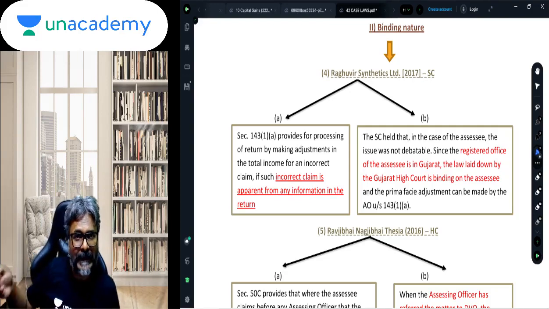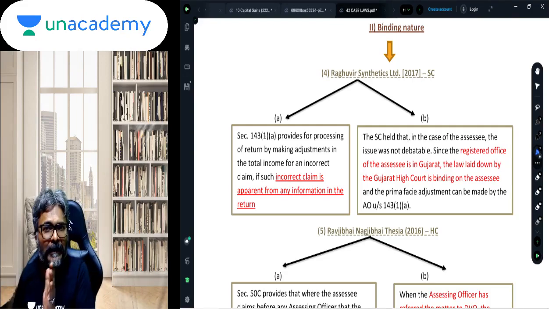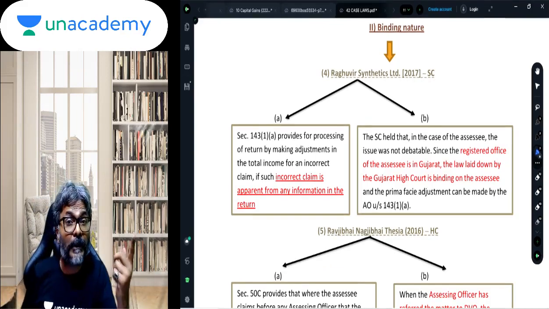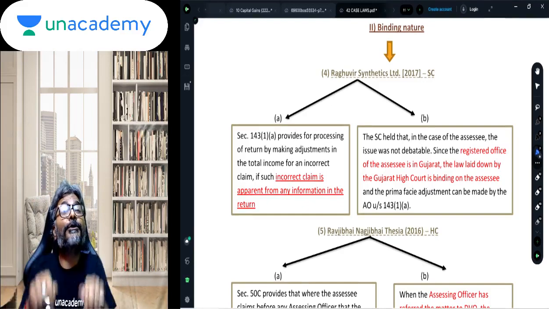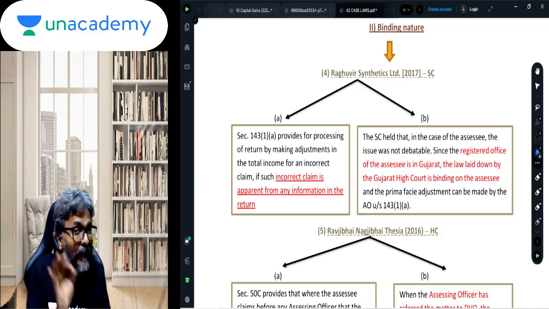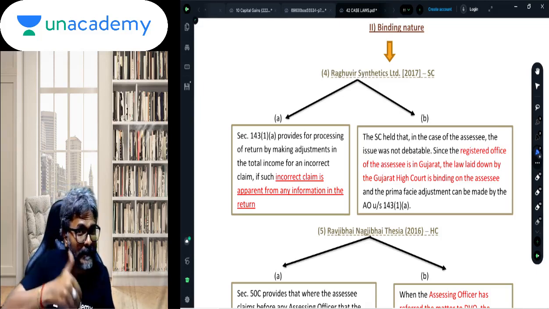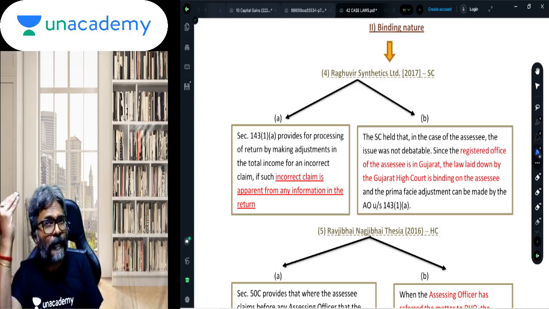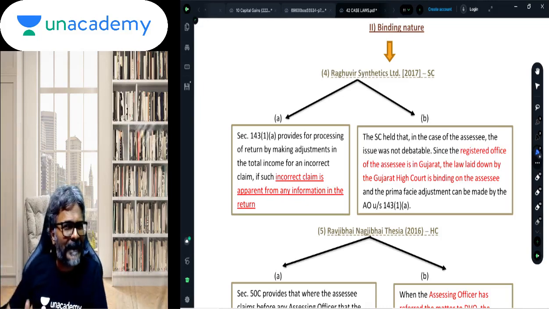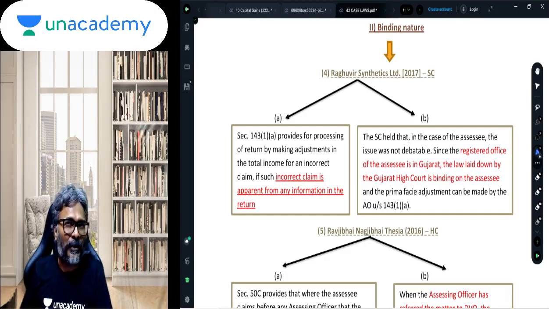The question that came up was, if the assessee has filed a return in which the assessee has overlooked the binding jurisdictional High Court judgment, meaning thereby the assessee was from Gujarat. There was already a judgment of the Gujarat High Court in one of the cases which told about disallowing the expenditure.